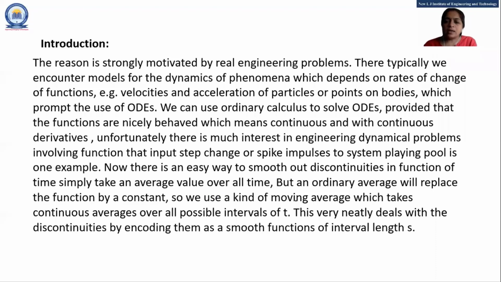But an ordinary average will replace the function by a constant. So we use a kind of moving average, which takes the continuous average over all possible intervals of t. This very neatly deals with the discontinuities by encoding them as a smooth function of interval length s.